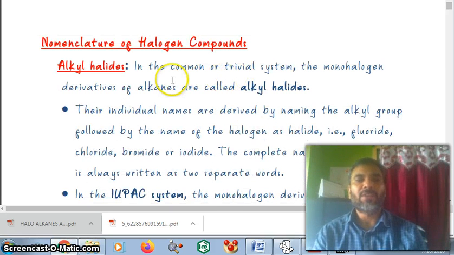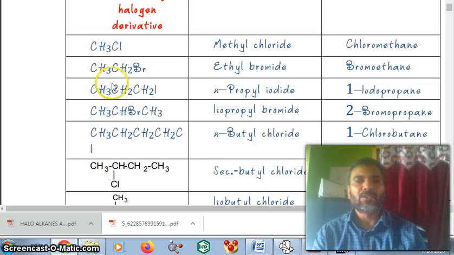Now nomenclature of halogen compounds. In the common or trivial system, the monohalogen derivatives of alkanes are called alkyl halides. So you see, CH3Cl is methyl chloride. So haloalkanes and these alkyl halides, and so on.